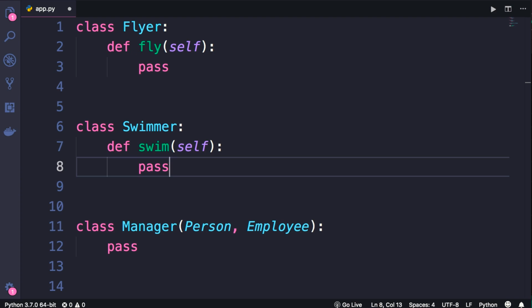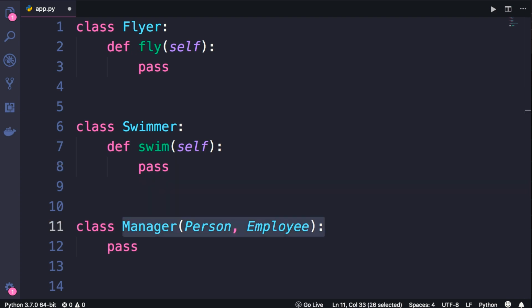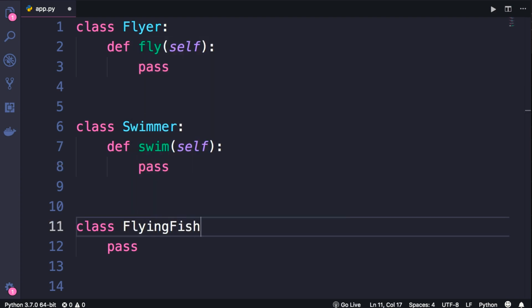Now we can combine the features of these two classes so we can create a flying fish that knows how to fly and how to swim. So it's a flyer and also a swimmer. This is a good example of multiple inheritance.